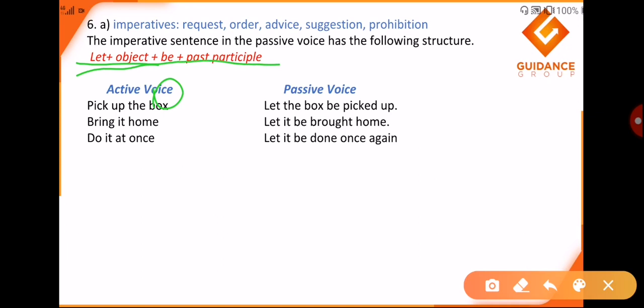Slight changes happen when the examiner gives you certain options, and those changes have nothing to do with the structure of the formation. Do it at once, let it be done once, or let it be done once again. Both are absolutely all right. Both are absolutely and grammatically perfect.